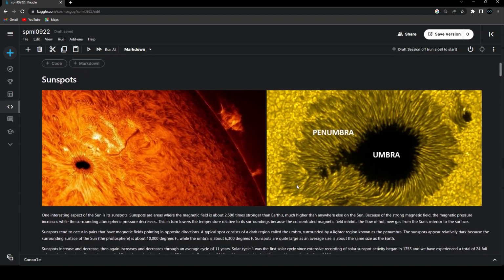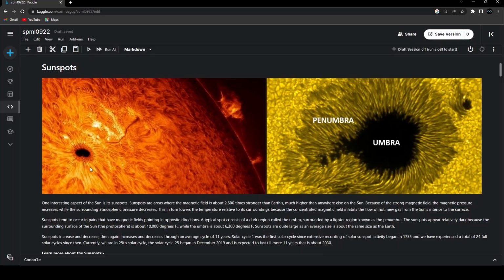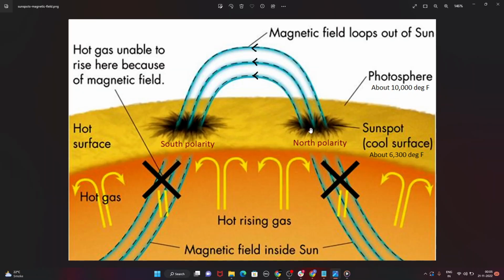So one interesting aspect of the sun is its sunspots. Sunspots are areas where the magnetic field is about 2500 times stronger than that of Earth's, much higher than anywhere else on the sun itself. Now, because of the strong magnetic field, the magnetic pressure there increases while the surrounding atmospheric pressure will decrease. This in turn lowers the temperature relative to its surroundings because the concentrated magnetic field inhibits the flow of the hot gas from the sun's interior to its surface.